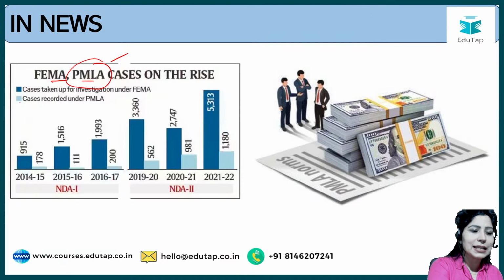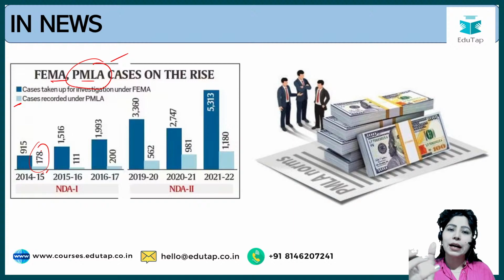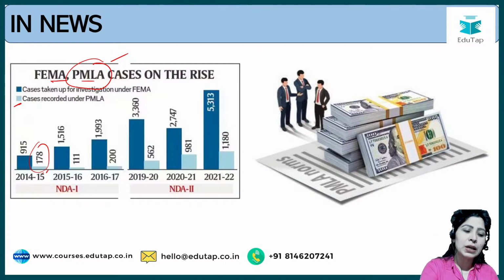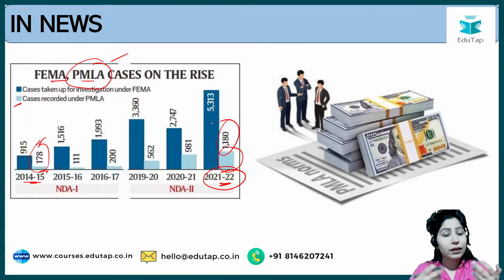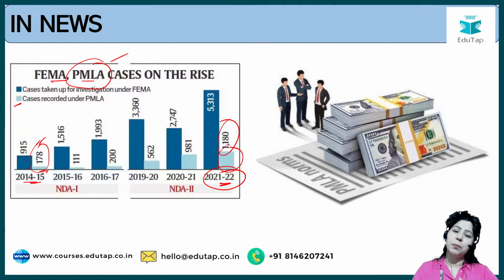If you look at this light blue proportion, these are the number of cases recorded under this act that we are studying today, PMLA. These have been increasing. From 2014-15 to 2021-22, they have increased from 178 in a year to 1180. And in 2023, we might have close to around 1500 PMLA cases on an annual basis. So you know why this jump has been seen? Either reporting has become very efficient, or the number of people committing crimes under PMLA has gone up. We'll see what is happening.